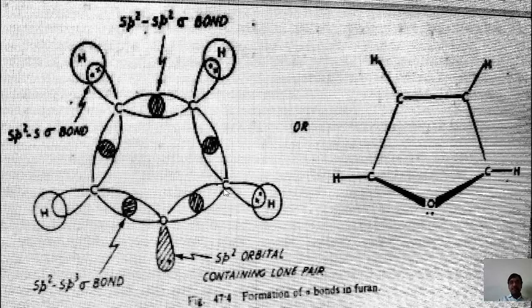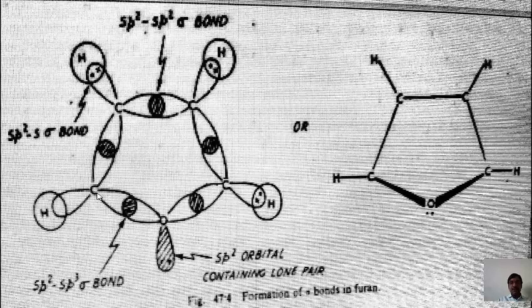Carbon number 4 overlaps the same as carbon number 1: one orbital overlaps with the oxygen atom, the second orbital overlaps with a carbon atom, and the third orbital overlaps with a hydrogen atom. The overlapping of carbon number 1 and carbon number 4 is the same.